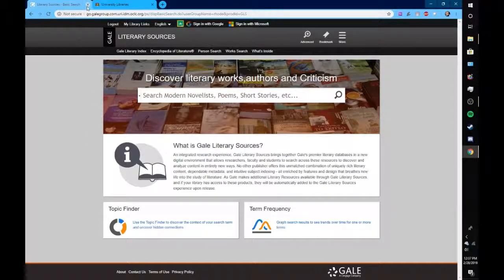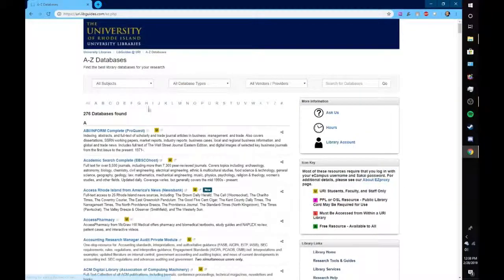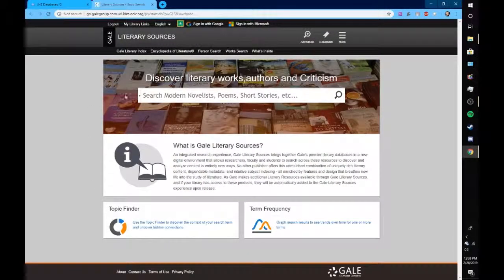So now that we know a little bit about what the database is and its intended audience, how do we get there? We'll start from the University of Rhode Island's University Libraries page. From there, we'll go ahead and access articles and databases. We'll navigate to the G section, and Gale Literary Sources is the third database on the list. Once we've opened it, it takes us directly to the basic search bar.